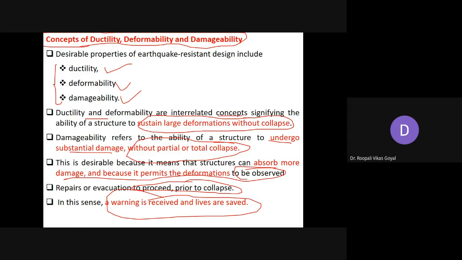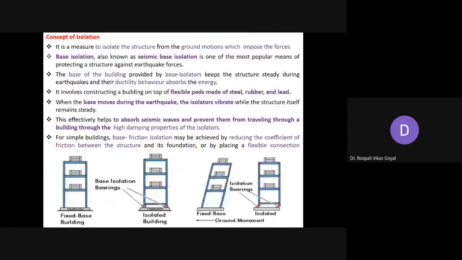Now there is a recent concept which is called the concept of isolation, to isolate the structure. Your complete structure is basically connected with the foundation. If it is rigidly connected, whenever there is an earthquake, it will move completely like this.